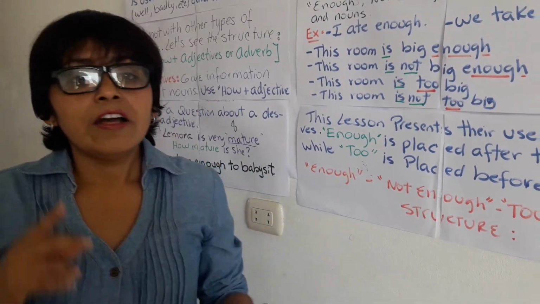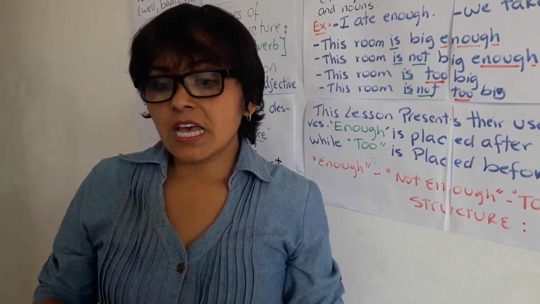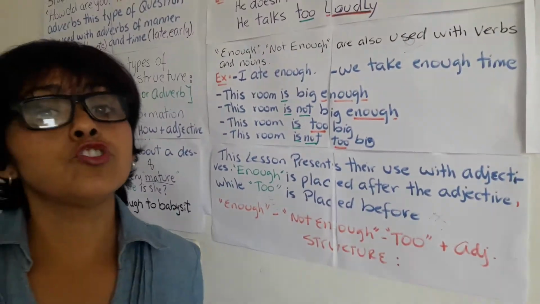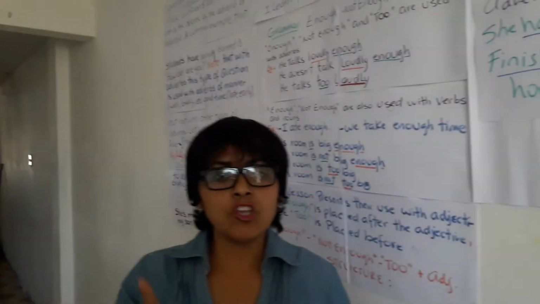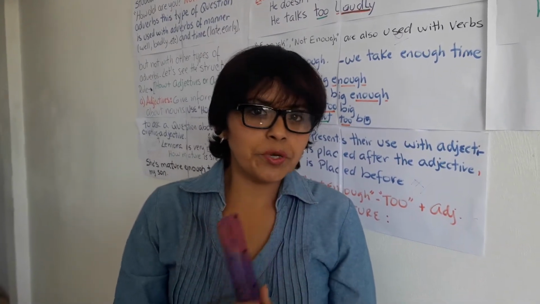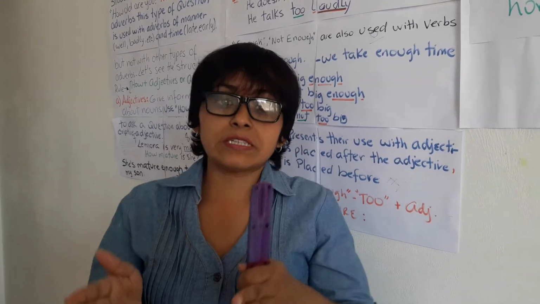Okay? Now, finally, we have to finish how to use the present perfect. In that case, I have one example and I have here the structure of how to use it. Let's go here: present perfect. We have to know that the present perfect tense is used when the action has been done by the person up to the time.